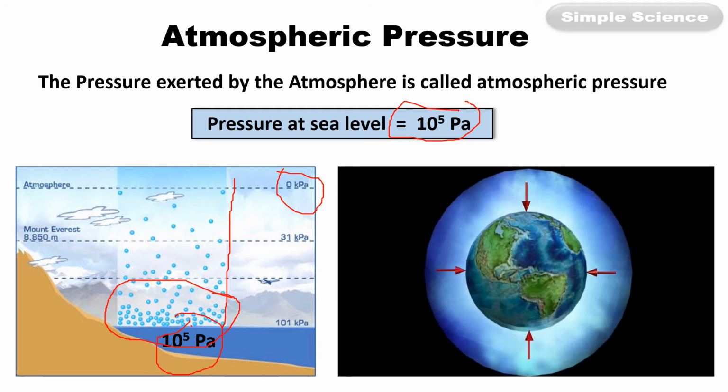The approximate height of Earth's atmosphere is 300 kilometers. That means the air molecules will be found up to 300 kilometers. The value may vary depending on the availability of air molecules. So the pressure can be felt up to a level of 300 kilometers. This is the approximate value.